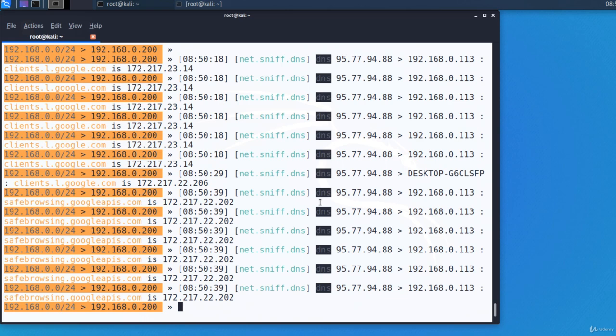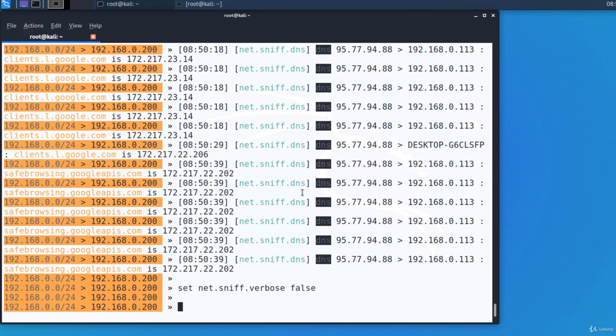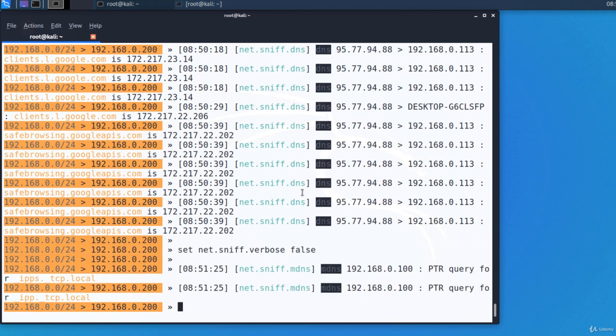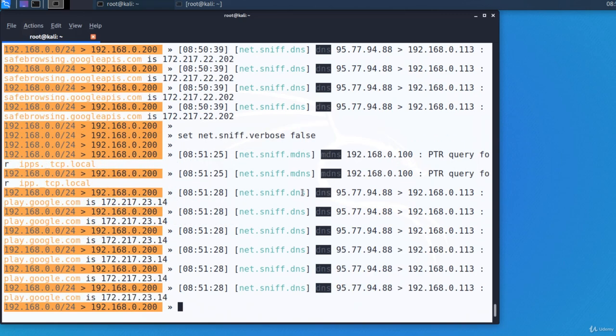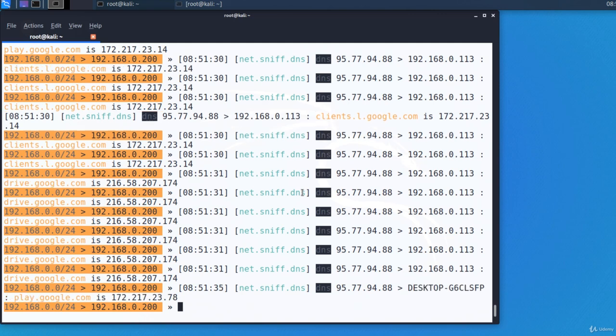Normally, the net.sniff module should capture and then display the credentials for well-known protocols like HTTP, but from my experience I can tell you that's not always the case. First, I'll set this option to false. What you can do is set an option of the net.sniff module to save all captured data to a pcap file that can later be opened in Wireshark.